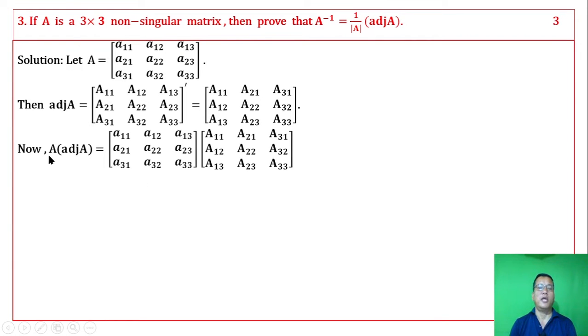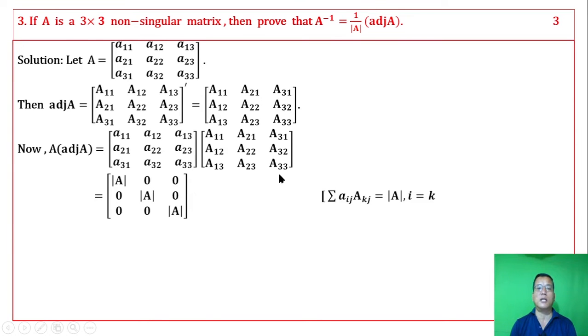Now A into adjoint A is here and adjoint A is here. We multiply, we get this. First row first column we get determinant A. First row into second column we get 0. First row third column we get 0 by this property. Then each diagonal element is determinant A, so we get determinant A into the identity matrix of third order.